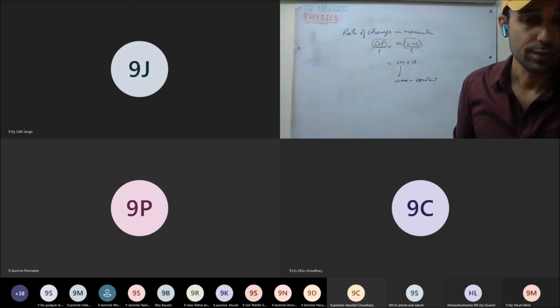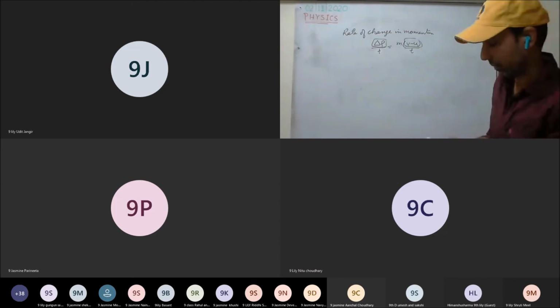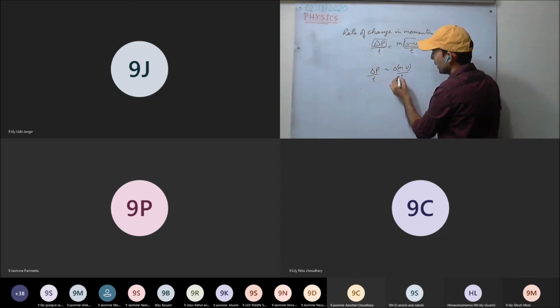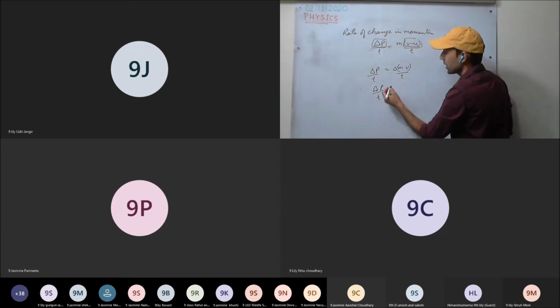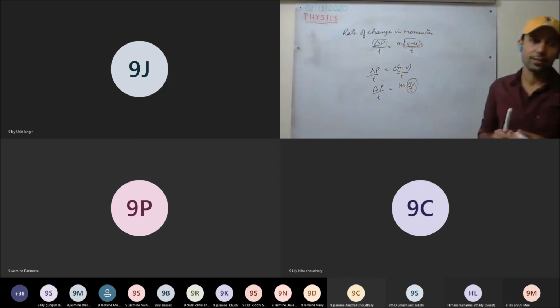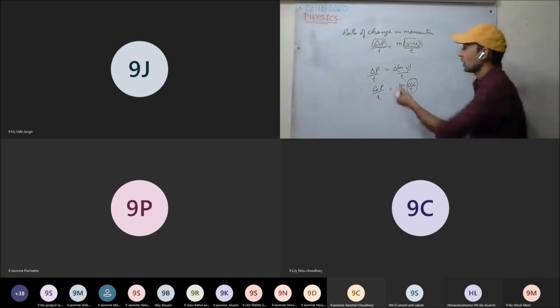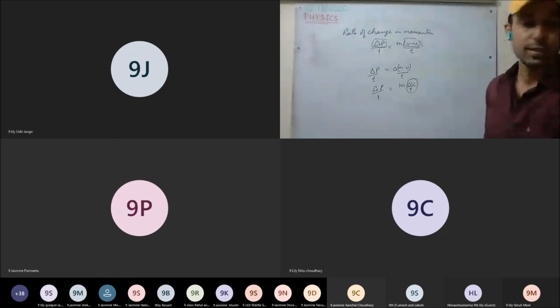Alternative method you can do yourself, that is easy. P equal to mv. Change in momentum upon t time, and mass is constant, then delta P upon delta T, take mass out, delta V upon T. This is acceleration. Or you can take it as delta T as well, it is fine. That is change in time. This is clear?